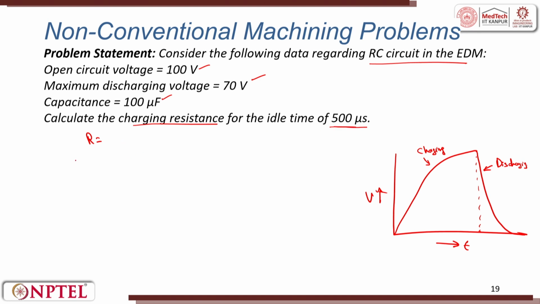So let us put the values which have been given. We have been given open circuit voltage V open as 100 volts, discharge voltage Vd as 70 volts, the capacitance C as 100 microfarads, and Tc, that is the idle time, as 500 microseconds.